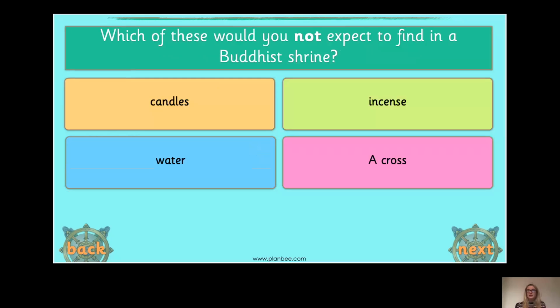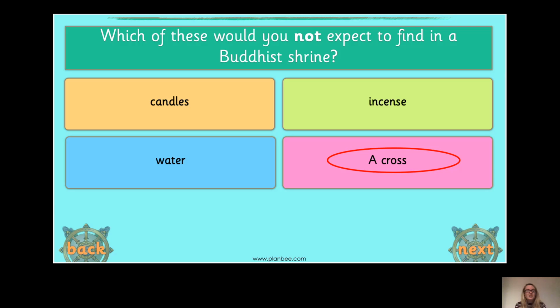Now, our last one. Which of these would you not expect to find in a Buddhist shrine? Well, we can remember from our lesson that you could find candles on a Buddhist shrine, couldn't you? Because some of you drew candles on your Buddhist shrine. You can also find incense, can't you? It helps you to relax if you burn it. And you could also find water, because remember, the water needed to be changed every day. So therefore, the item which would not be found on a Buddhist shrine is a cross.